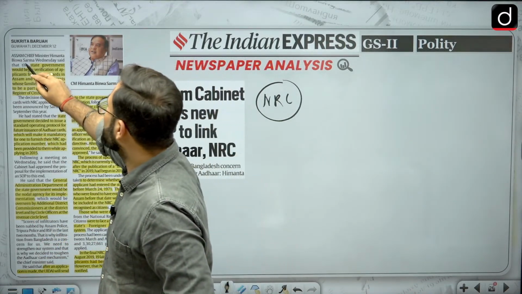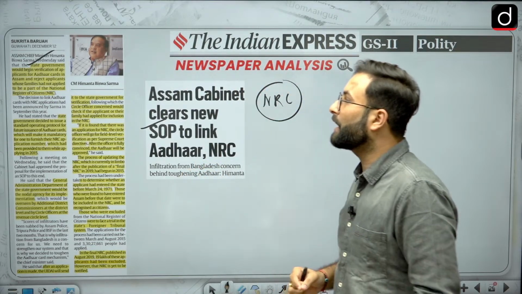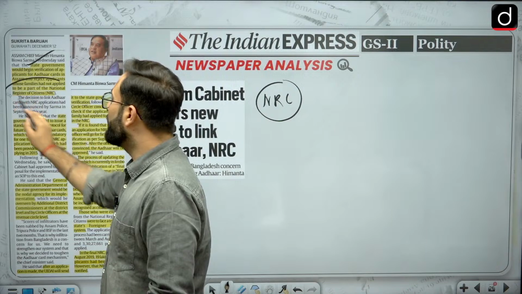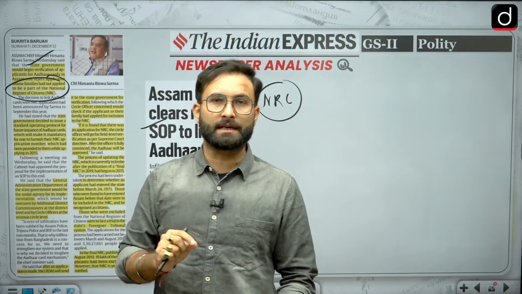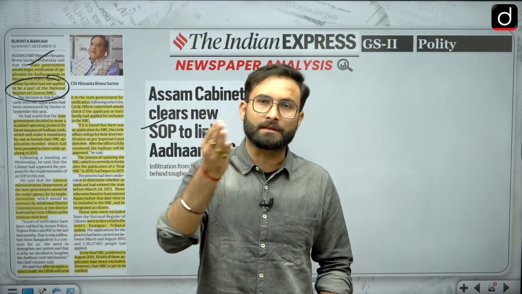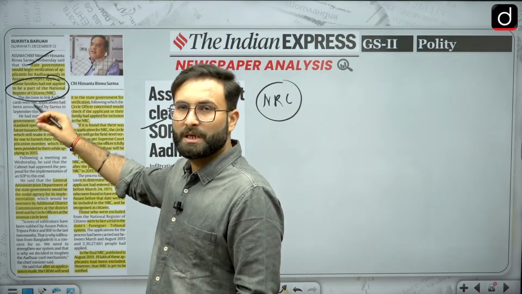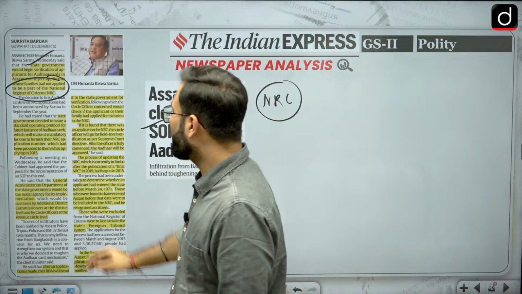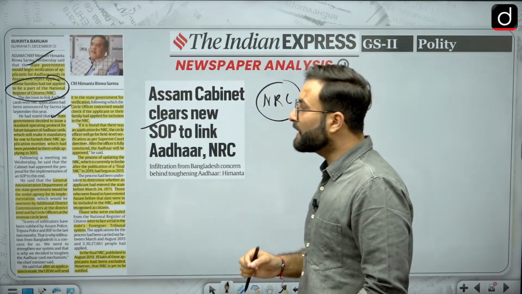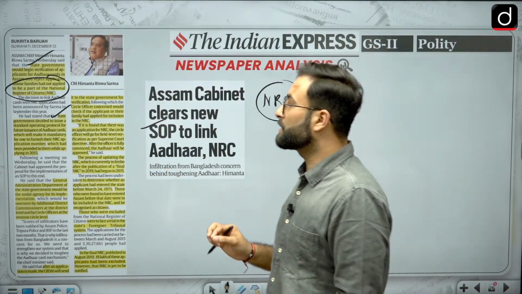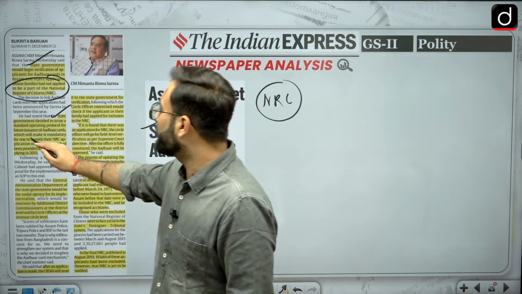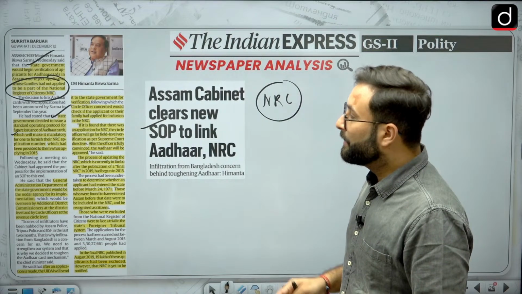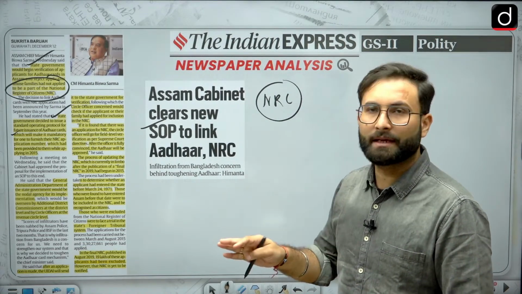Okay. So here the state government would begin verification of applicants for Aadhaar cards in Assam and reject the applications of those whose families had not applied to be part of the NRC. So now only those candidates who are in the NRC will get an Aadhaar card. That is what has been said by the Chief Minister, and they have come up with the SOP for that. The state government has decided to issue a standard operating protocol for future issuance of Aadhaar cards, which will make it mandatory for one to furnish the NRC application number that had been provided to them when applying in 2015.